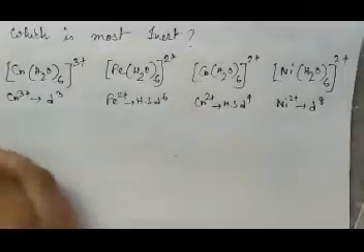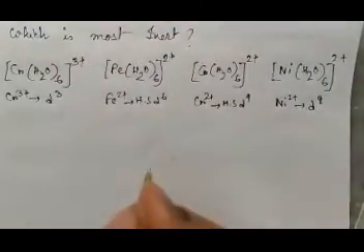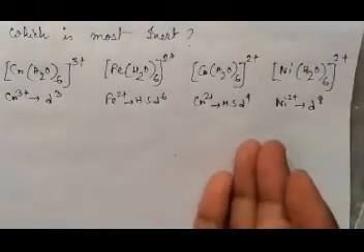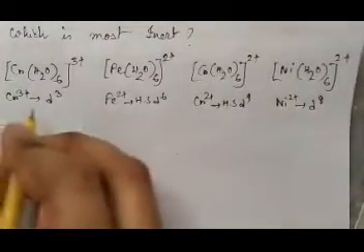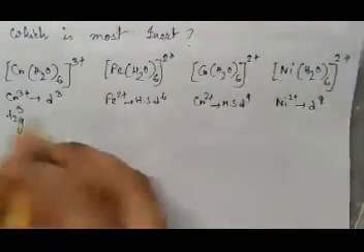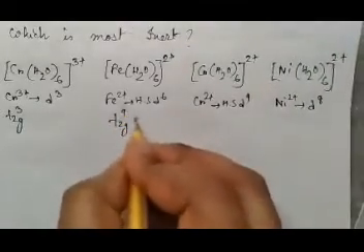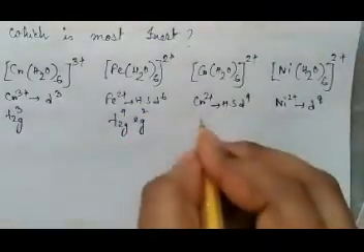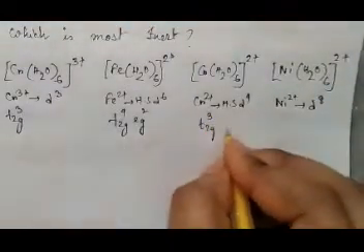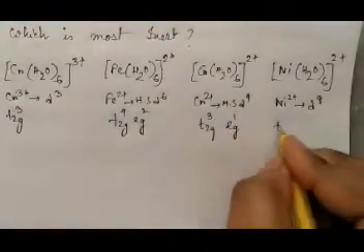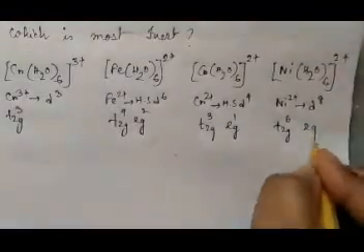Okay, so here first what you have to check, any Jahn-Teller distortion is there or not. So this is t2g3, this is t2g4 eg0, and this is t2g4 eg1, and this is t2g6 eg2.